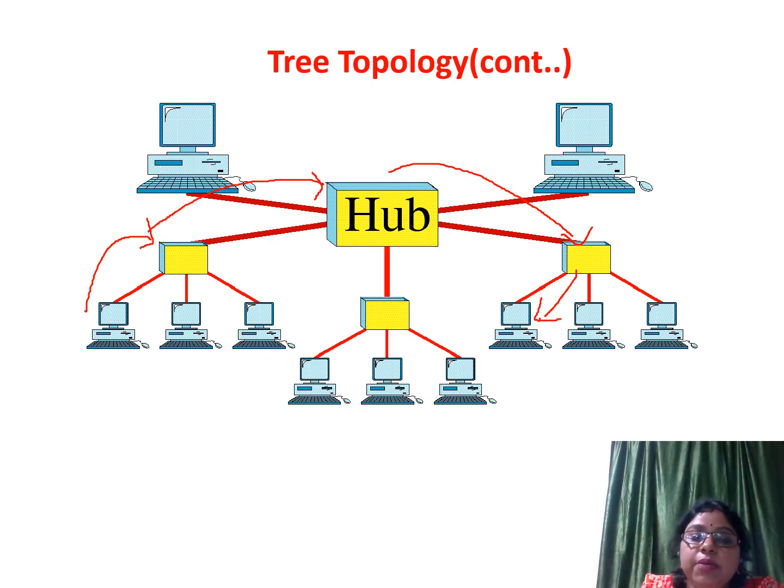Here, the primary hub is known as the active hub, whereas the secondary hubs are known as passive hubs. Here, the primary hub contains one repeater. That means whenever any device sends data to the secondary hub, and the secondary hub sends the data to the primary hub, it regenerates the signal to avoid corruption of the signal or a weak signal.